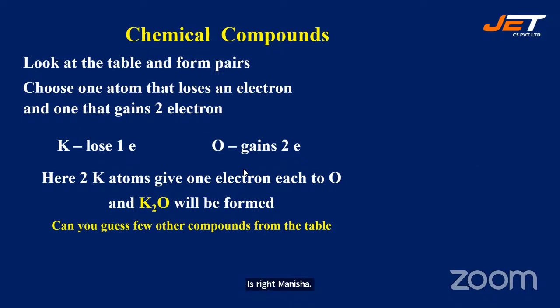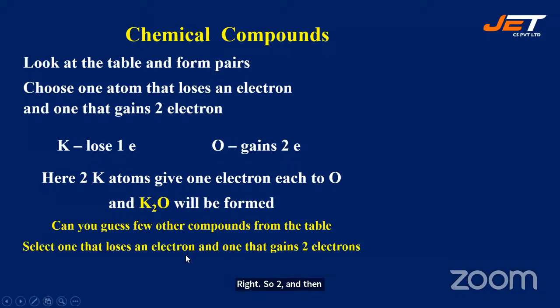Try some more. Within a few seconds, I will reveal. Shashank, okay, but it should be Na2O. If two sodium atoms give electrons to oxygen, then it forms. Na loses only one electron, right? So we give 2Na to one oxygen. You are right, but it should be Na2O.